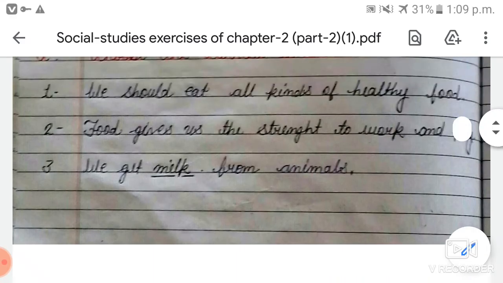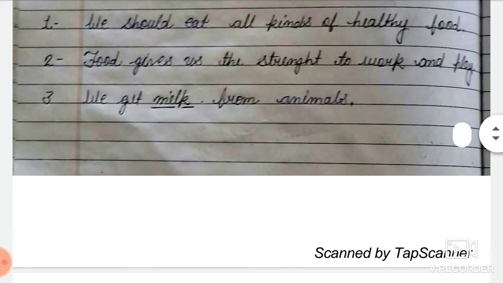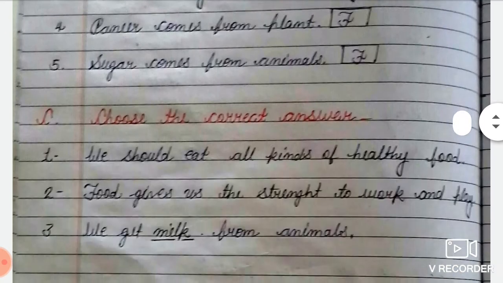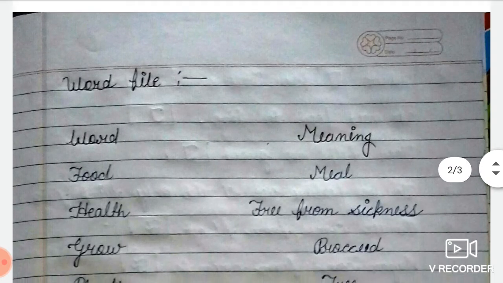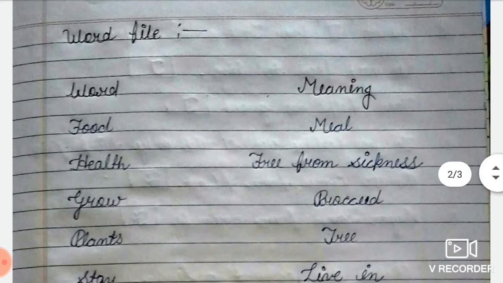So that's all. These all are the previous exercises that we have covered yesterday, and now we will start with the word meaning. Okay, student? So today we will cover the word meaning and the rest of exercises. Okay, so let's start.